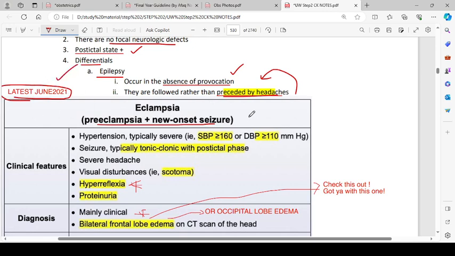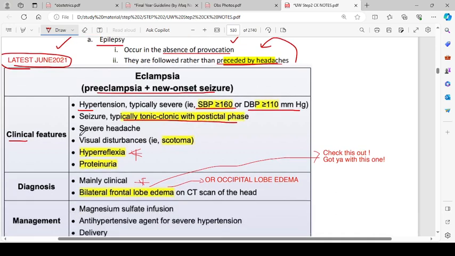So eclampsia is preeclampsia with new onset seizures. The clinical features are hypertension, typically severe, that is systolic blood pressure more than 160 or diastolic blood pressure more than 110 millimeters of mercury. Seizures typically tonic-clonic with post-ictal phase. Severe headache, visual disturbance that is scotoma, hyperreflexia and proteinuria.